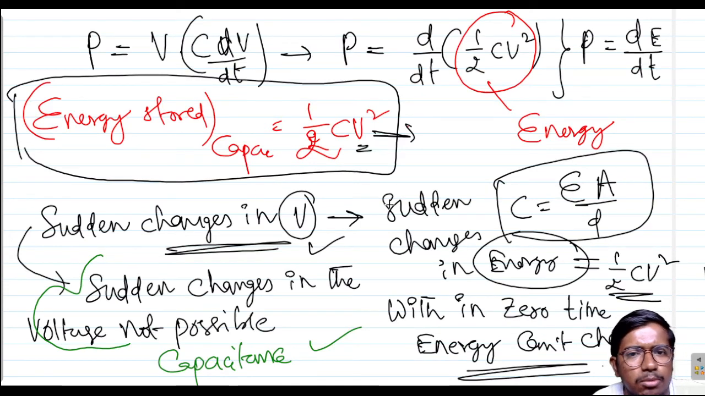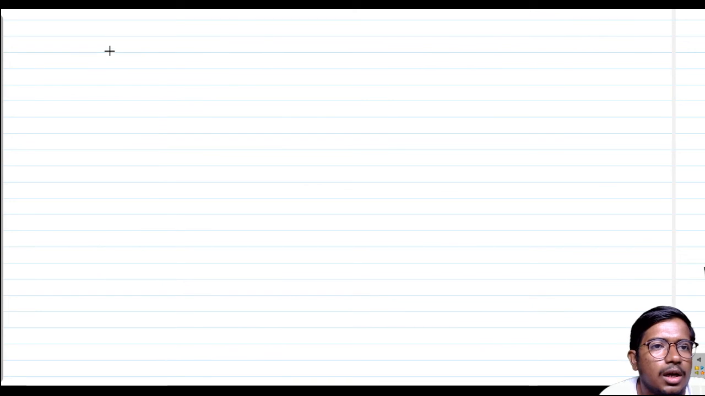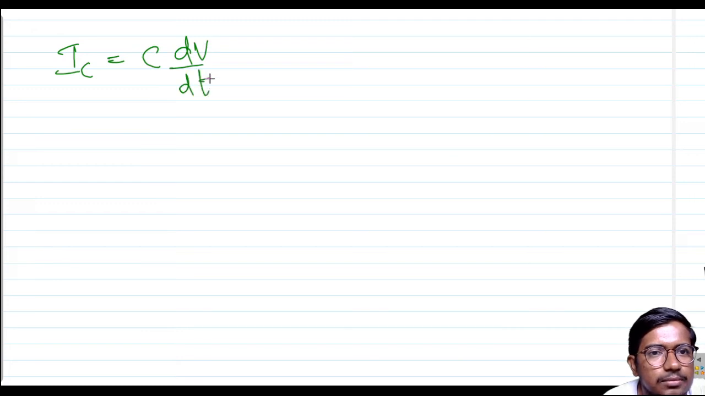Energy stored in the capacitor is half CV square, and these are the concepts of Ohm's law in the capacitor. Another way we can see it: the current across the capacitor is equal to C into dV by dt. We derived this.